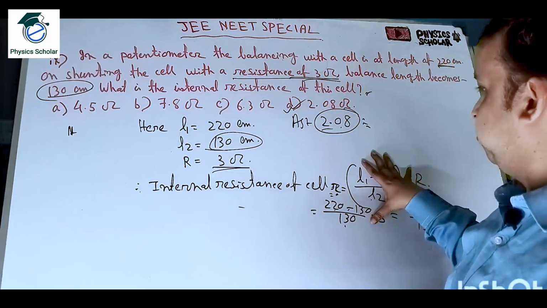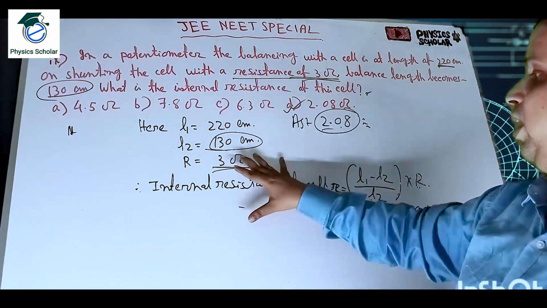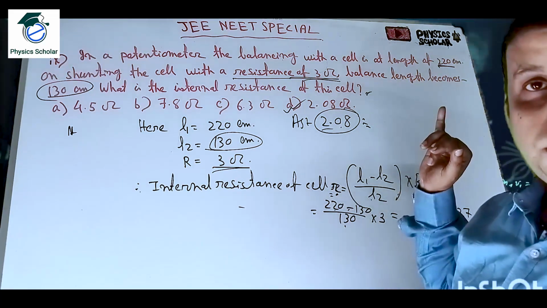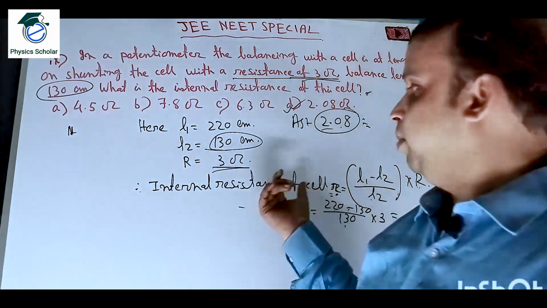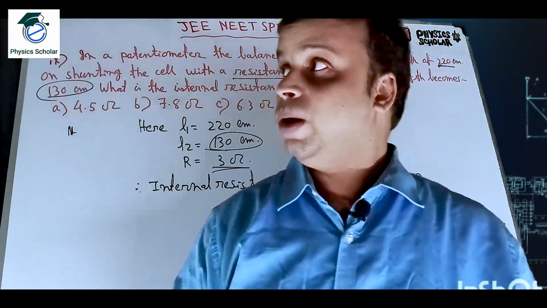You only have to remember this formula, put in the values of L1, L2 and capital R, and calculate the value of small r. So it is very easy and clear. But if you don't know the formula, then you cannot do it. Okay, I hope you have understood this.